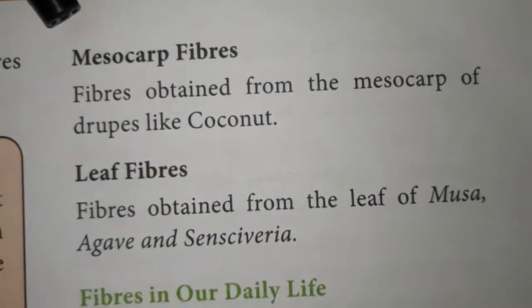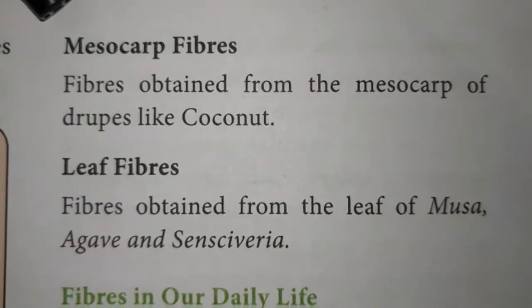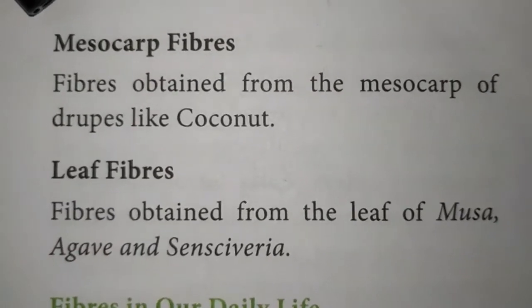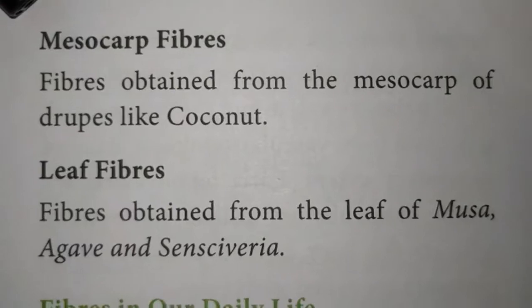What is meant by mesocarp? The fruit has three layers. The fruit wall having three layers is called the pericarp.